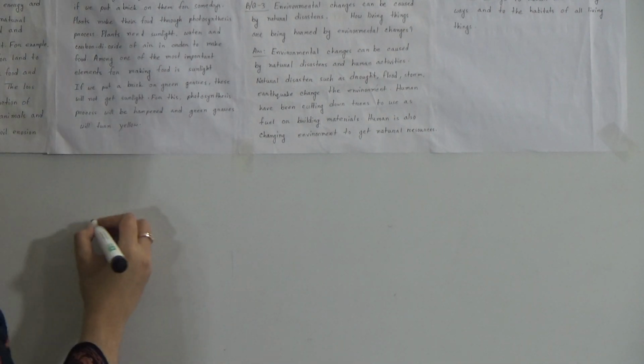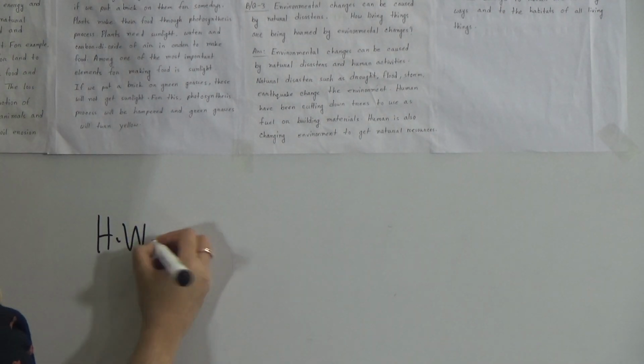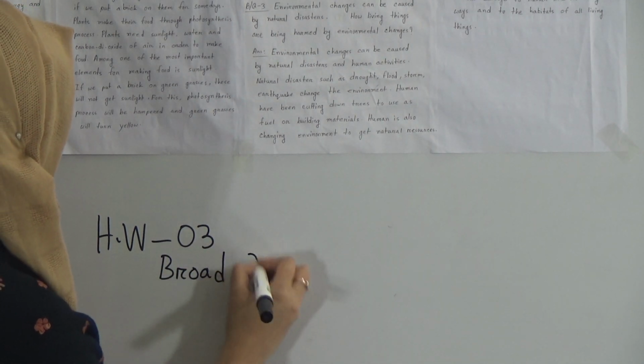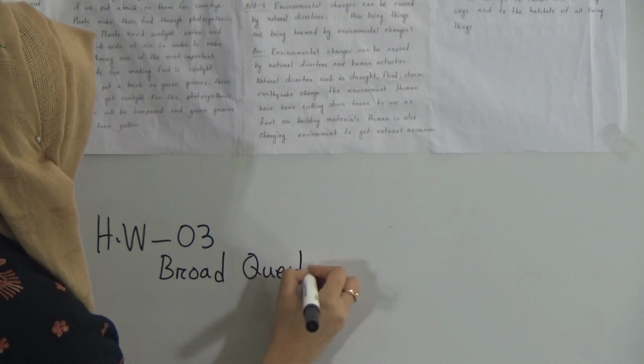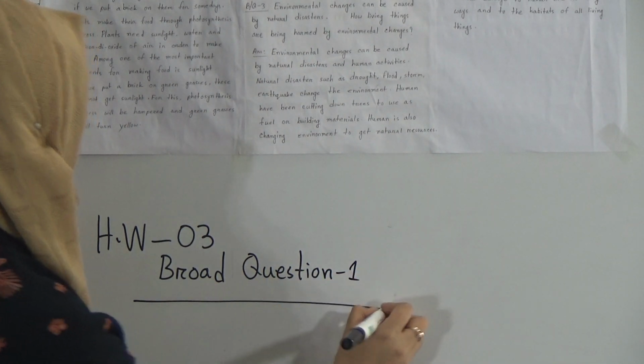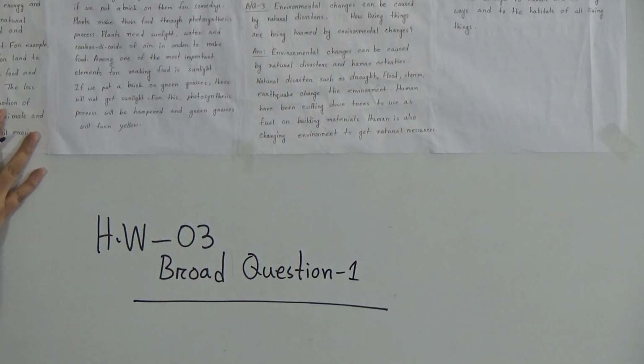Now I will give you SW. Our today's SW is number 3 SW, and your SW will be broad question number 1. Here are 3 broad questions and answers, and your SW will be only this broad question 1 and answer.